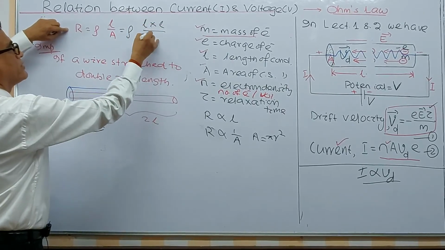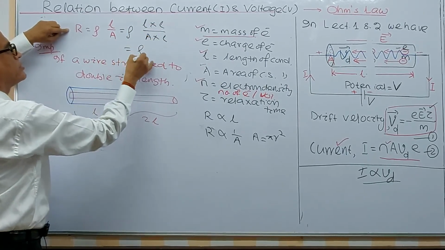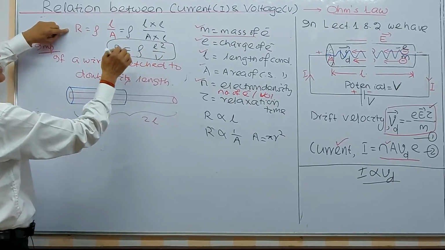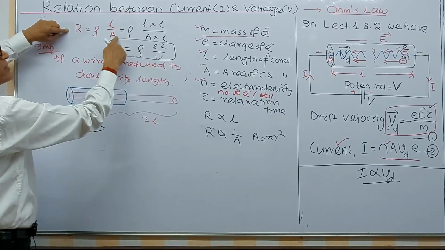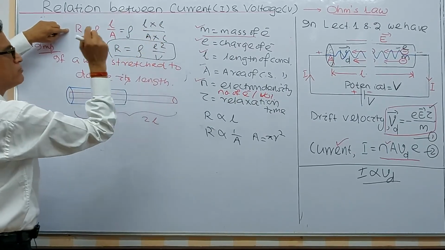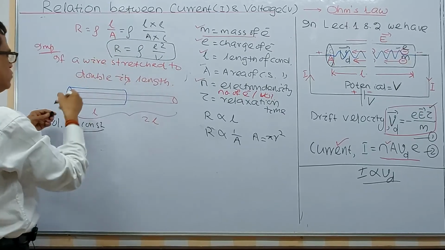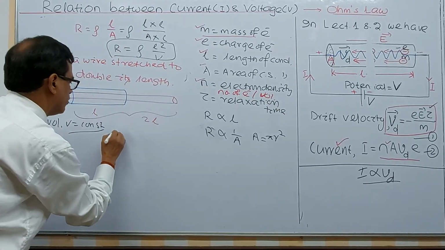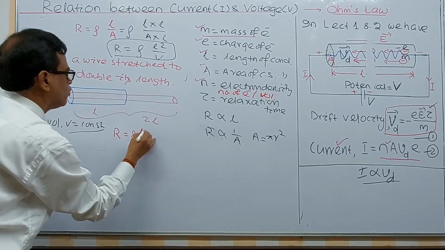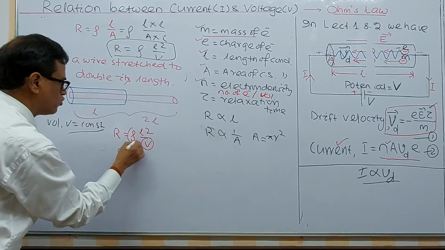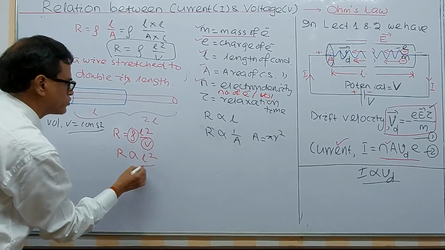Length into length, area into length. This is another formula I am giving: multiply length here and length here. Length into length is length squared, area into length is volume. So we can utilize this formula now: R equals rho L squared by V. That means V constant, rho constant, R is proportional to L squared.